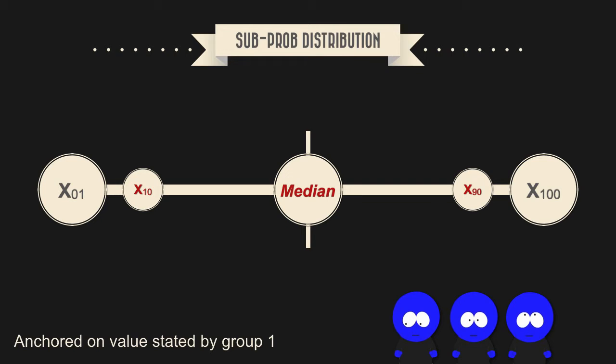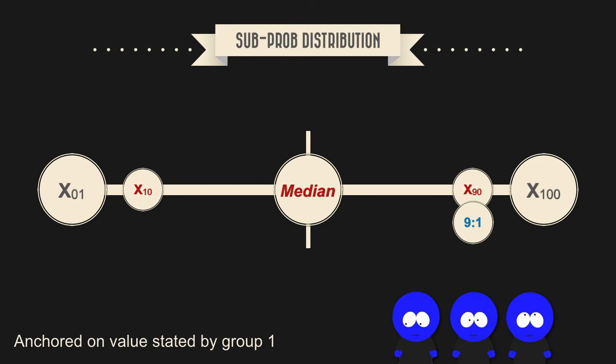Now, Group 2 received the median judgment of the first group for each of the 24 quantities. They were then asked to assess the odds that each of the given values, the x10 or x90, exceeded the true value of the relevant quantity, such as the average Dow Jones value for the day. In the absence of any anchoring, the second group, or the blue group, should describe the odds similarly to that of the first group, or the red group. That is, they should indicate that the x90 estimated by the red group has 9 to 1 odds of being higher than the true or average value of Dow Jones for the day.